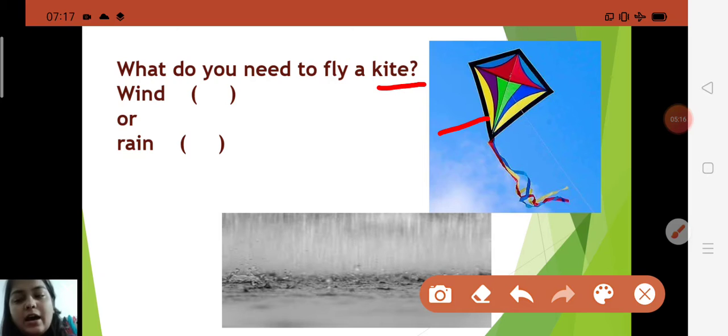It flies high in the air, in the wind, at the end of a long string. So what do you need to fly a kite? You need wind, not rain. Understood, children? So you need wind to fly the kite.